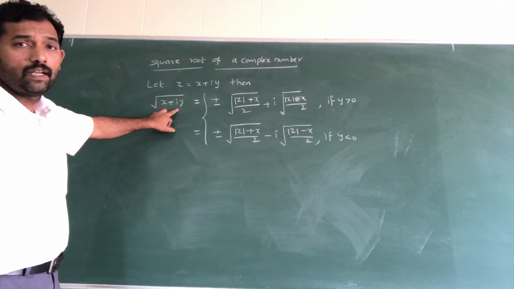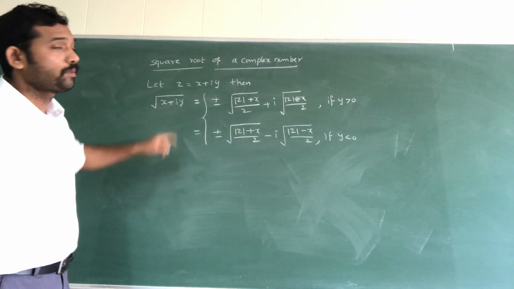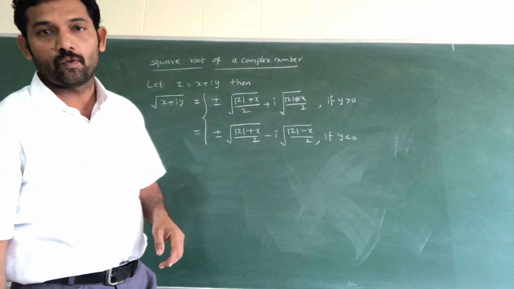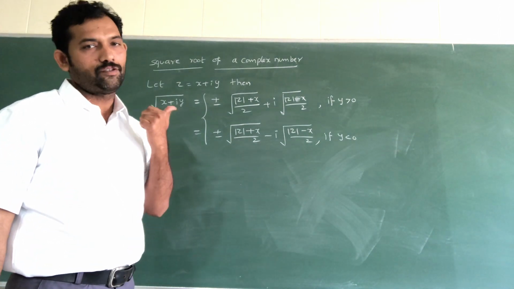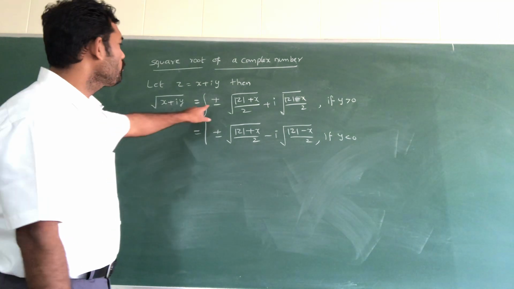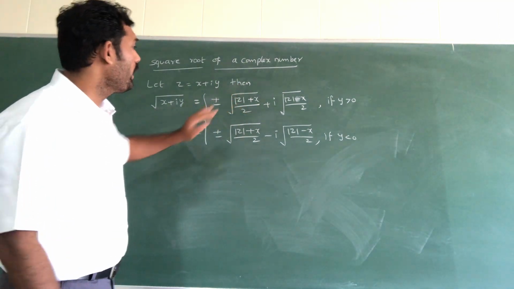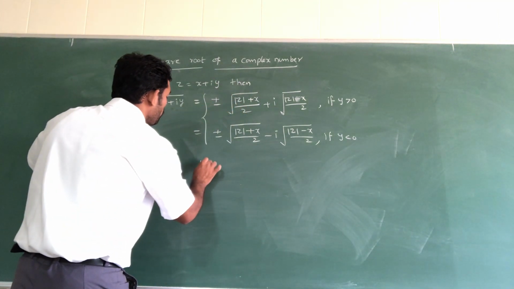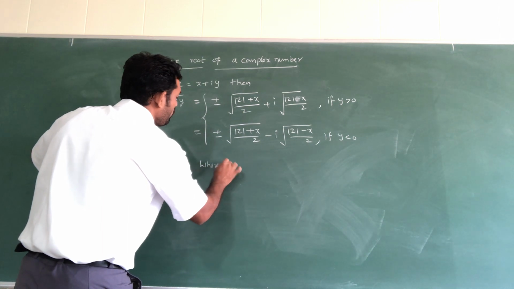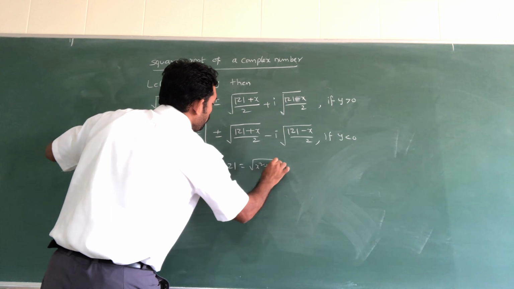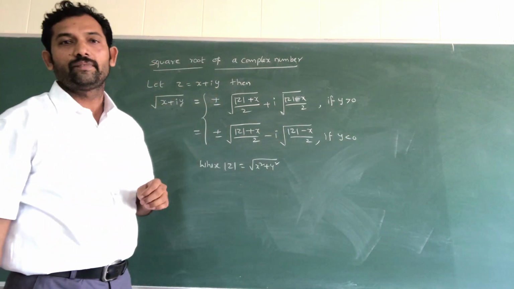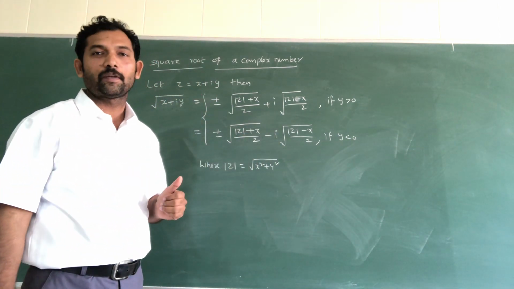Square root means x plus iy whole raised to 1 by 2. Understand? So that is the square root value, where modulus of z is equal to root over x square plus y square. You know this.